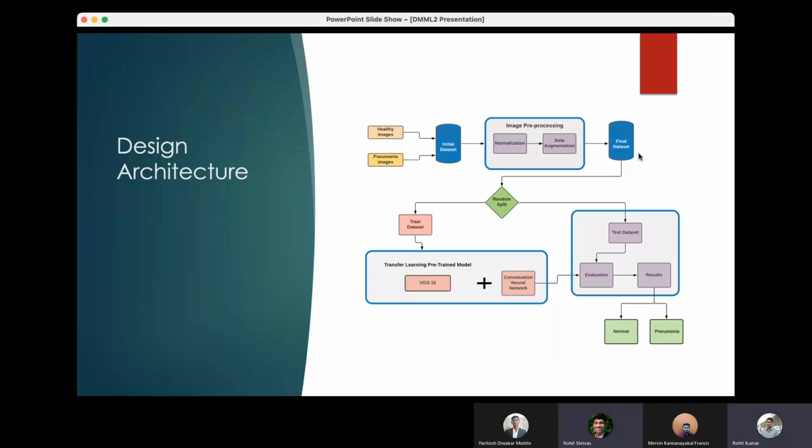In this section, we understand the overall model architecture. We first group the healthy and pneumonia images into 3 groups: train, test, and validation. The entire dataset is then used to normalize the images. To avoid overfitting, the normalized images are then artificially expanded using data augmentation. Following augmentation, the final dataset is divided into train and test subsets for the next step. To obtain the best training model, a self-designed CNN model is used on the trained dataset, followed by a pre-trained CNN VGG16 model, which I will discuss in the next slide. And using the test dataset, the best training model is used to evaluate the results.